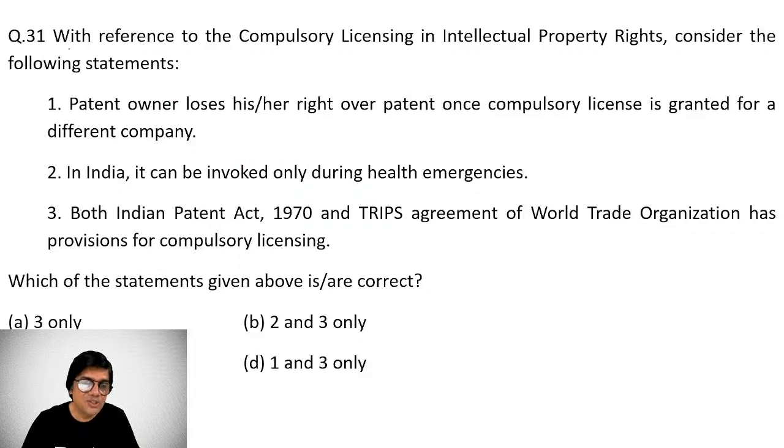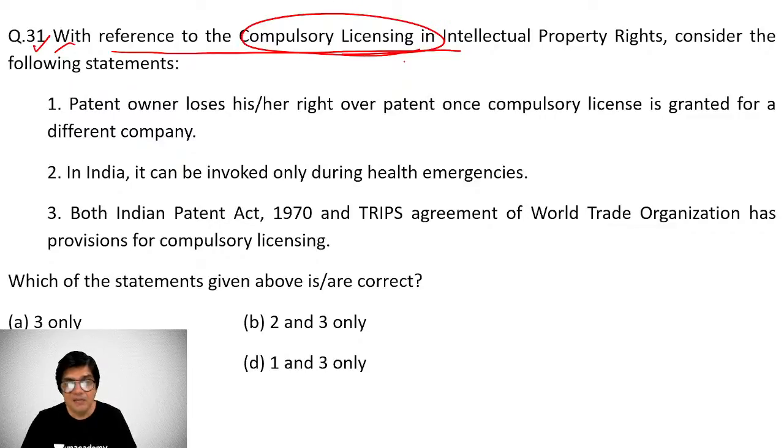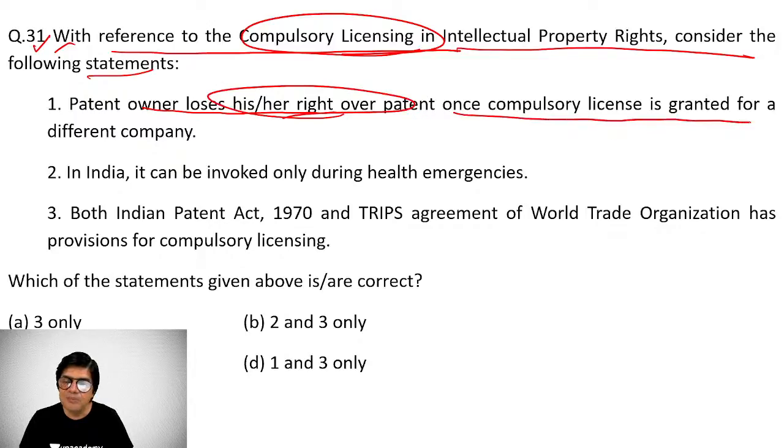The last question, students, I have brought for you with reference to compulsory licensing. I'm talking now of intellectual property rights. In intellectual property rights, consider the following statements. Patent owner loses his right over the patent once a compulsory license is granted to a different company. No. Whoever is the patent owner, he continues to retain the right, but if that medicine is to be manufactured in some other country, then under compulsory licensing, they can do that if their laws permit it.